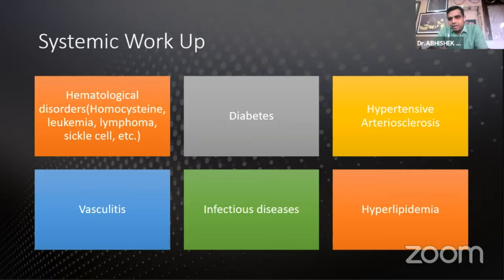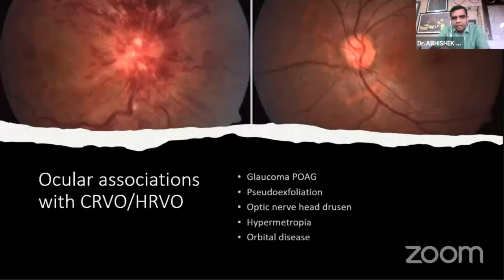So diabetes and hypertension, also in young patients, sometimes the patient will present and it will be the first time they will be discovering that they have the disease.